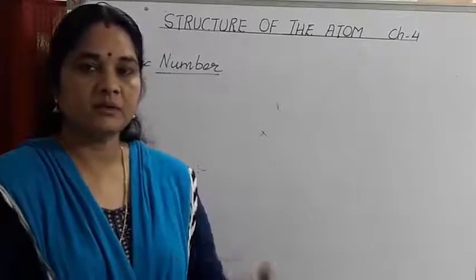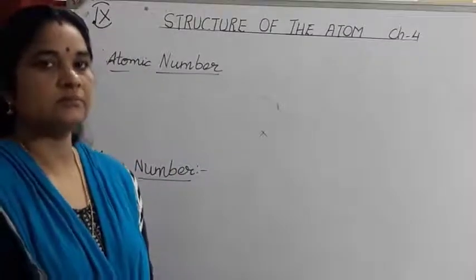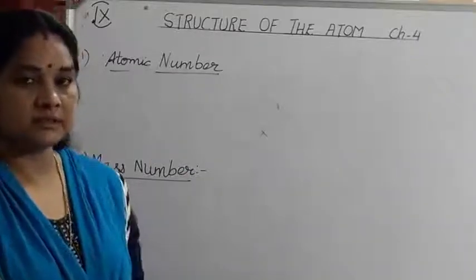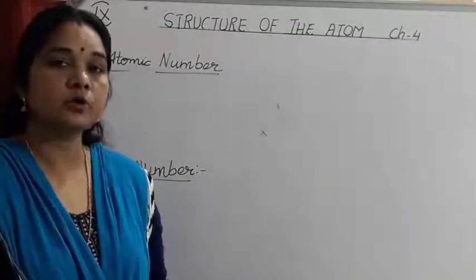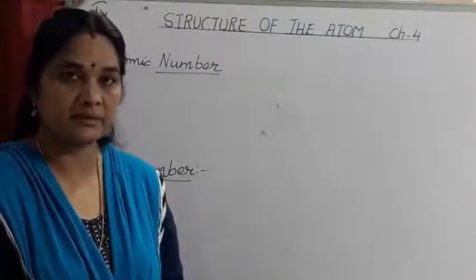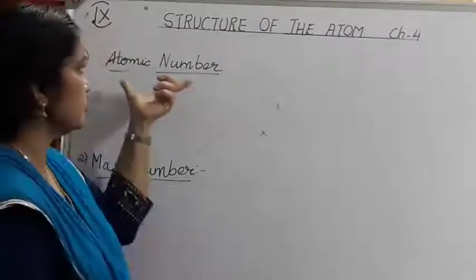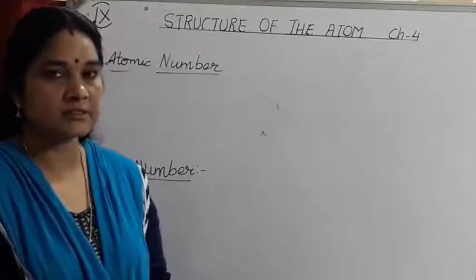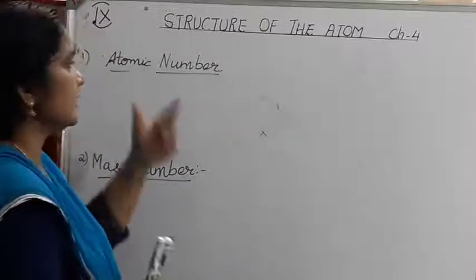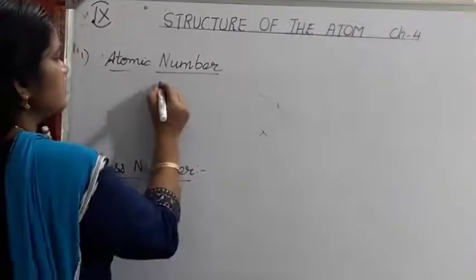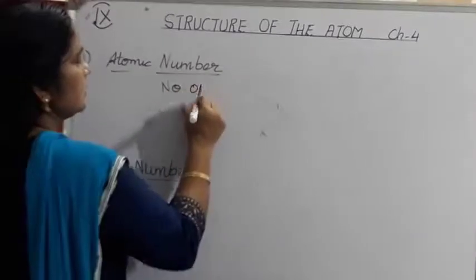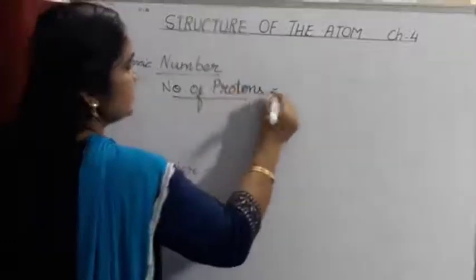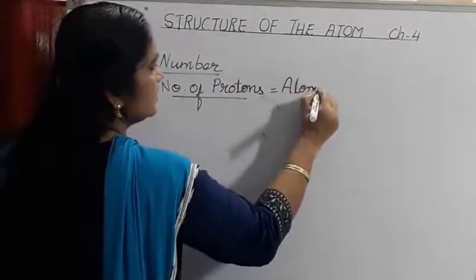So children, now let's concentrate on the next concept, atomic number and mass number. Atomic number is equal to the number of protons present in the nucleus of an element or of an atom. That is what is known as atomic number. How many protons, how many positively charged subatomic particles are present in the nucleus of an atom is equal to the atomic number.